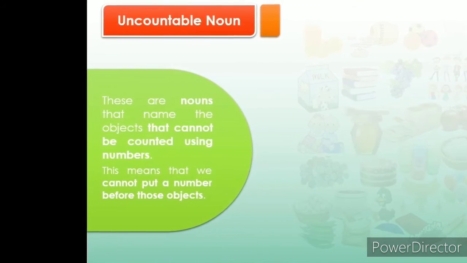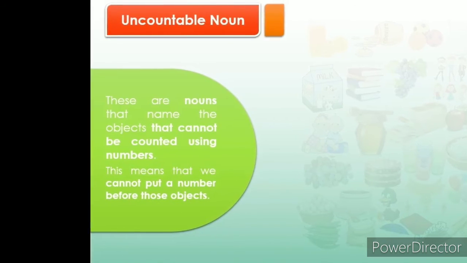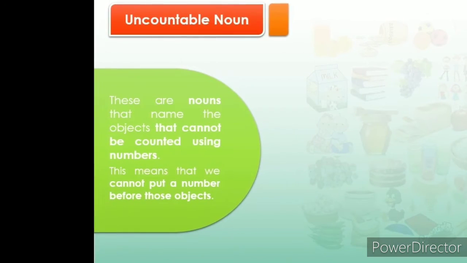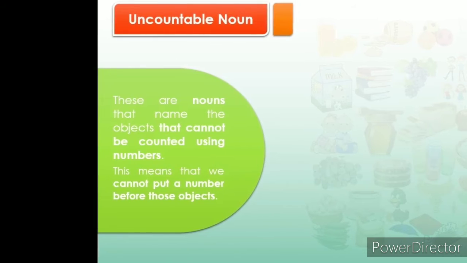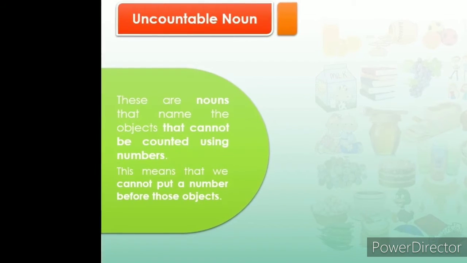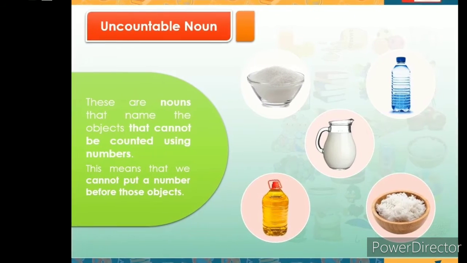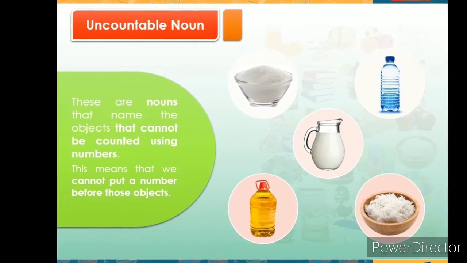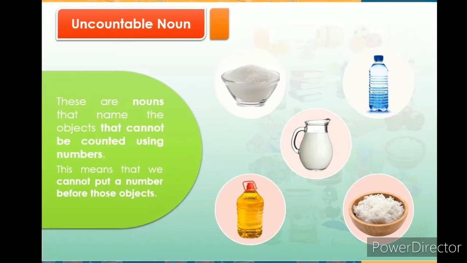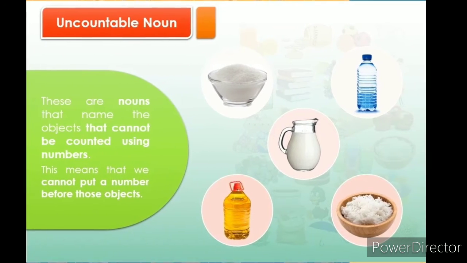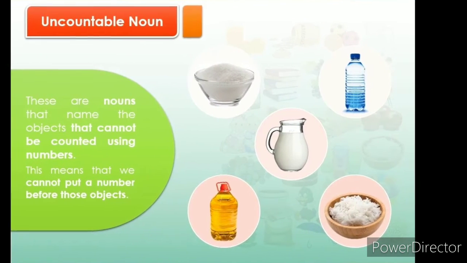So what are the examples of uncountable nouns? Just look at the screen. Sugar, water, milk, oil and rice are some examples of uncountable nouns. I repeat once again: sugar, water, milk, oil, rice.